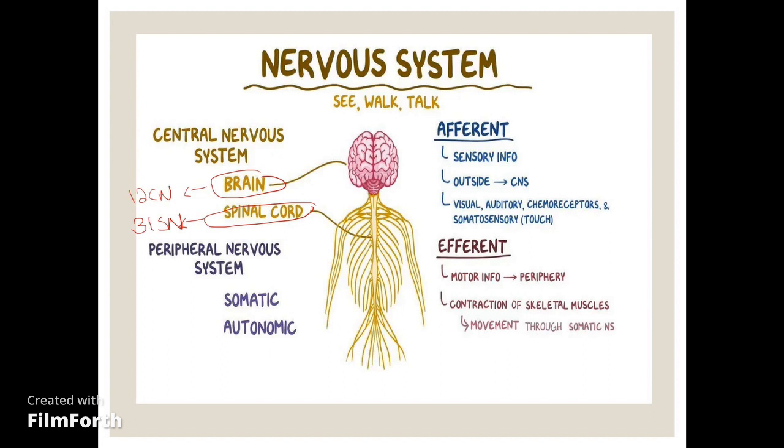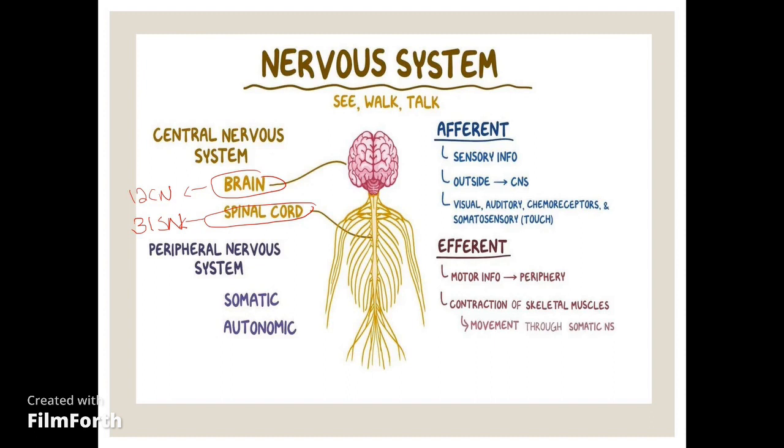These 12 cranial nerves and 31 spinal nerves are divided into somatic or autonomic nerves, depending on whether they are supplying voluntary muscles or controlling an involuntary action. How does the nervous system work? From a receptor, afferent nerve fibers take sensory information towards the central nervous system.